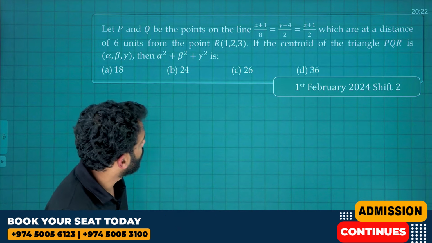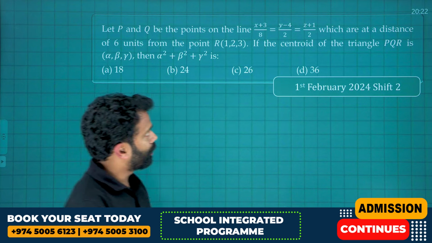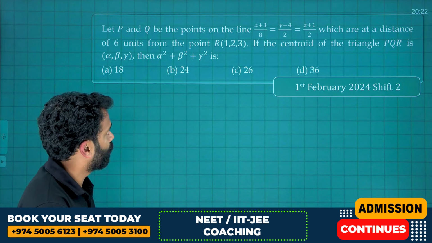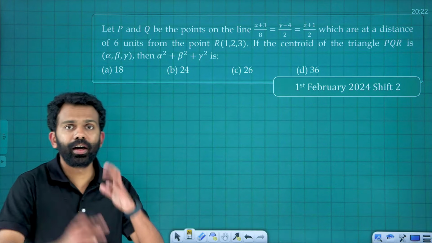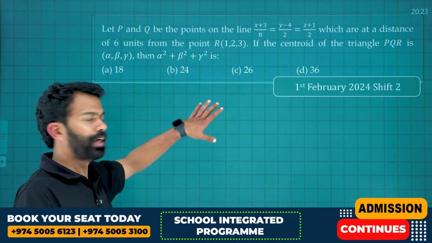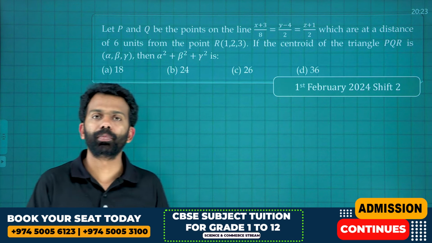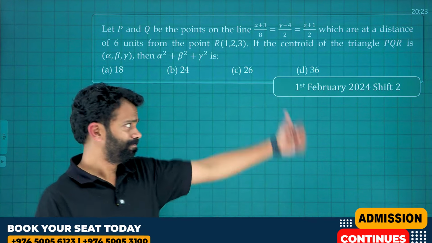P and Q be the points on the line x plus 3 by 8 is equal to y minus 4 by 2 is equal to z plus 1 by 2, which are at a distance of 6 units from the point R 1, 2, 3. Okay, and there will be a triangle PQR and it will have a centroid for sure. You need to find the centroid, that is, if the centroid is alpha, beta, gamma, you need to find alpha square plus beta square plus gamma square. So, how are you going to solve this one? Easy one.